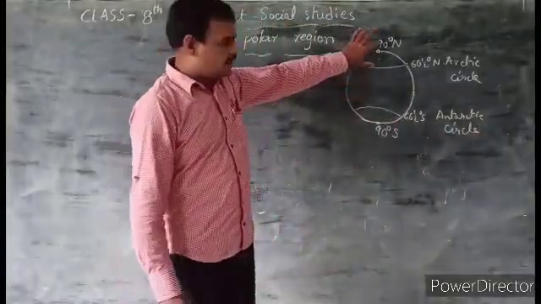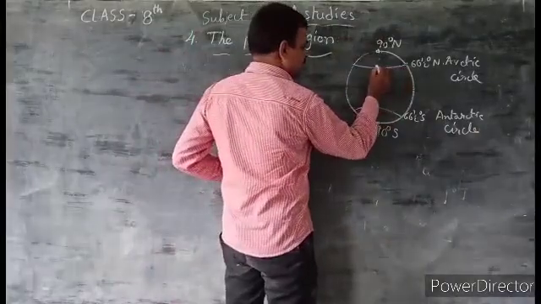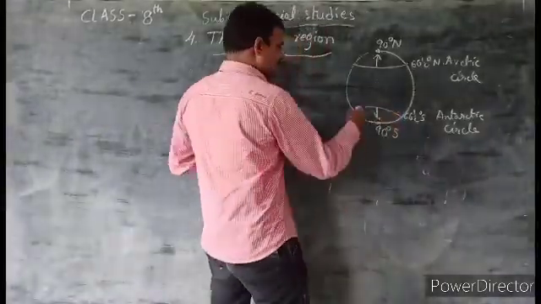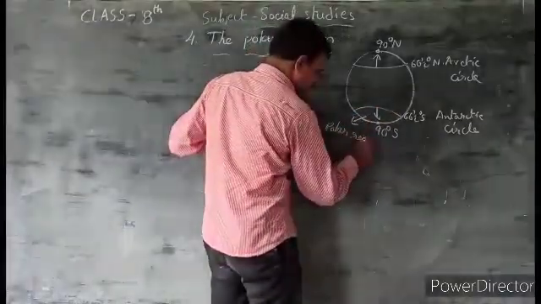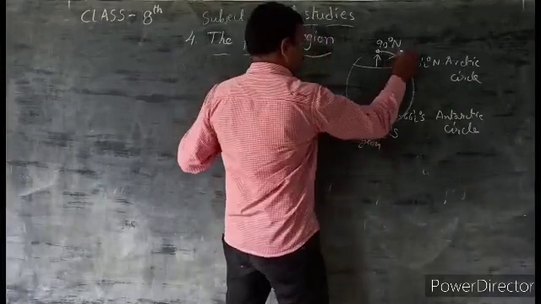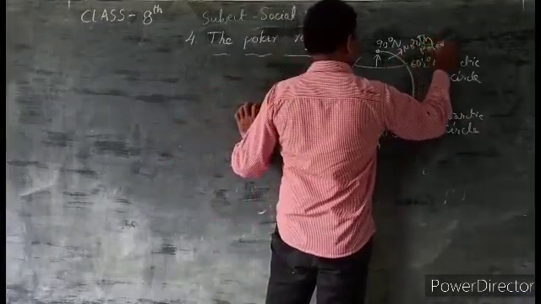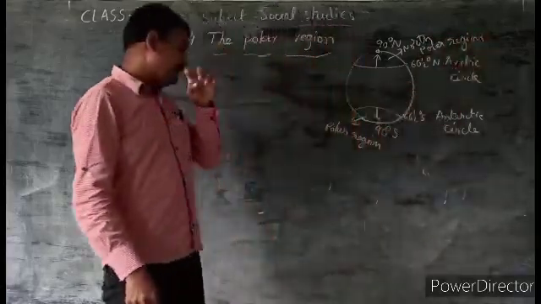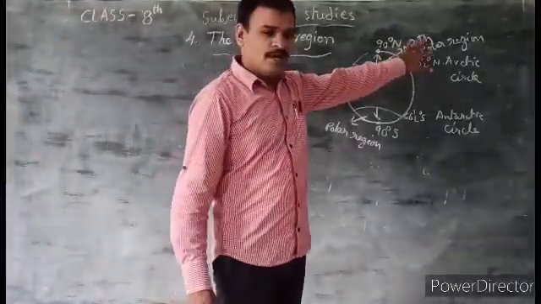The region that is nearer to the pole, from the Arctic Circle to the North Pole and from the Antarctic Circle to the South Pole, is the polar region. This is the north polar region, that is the south polar region. In this lesson we learn about the north polar region.